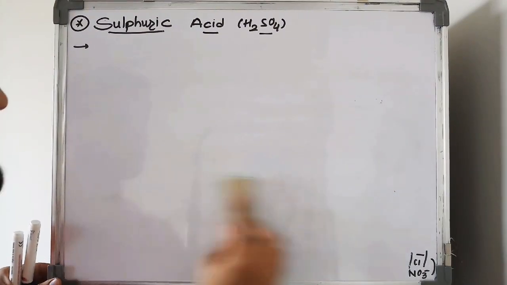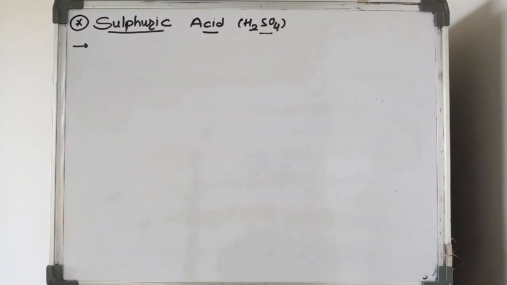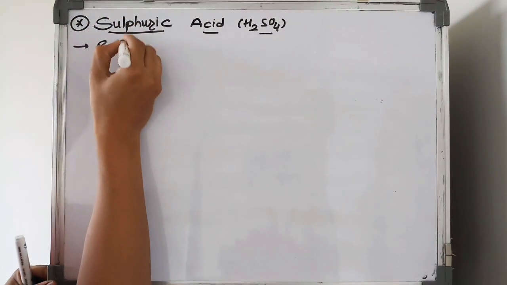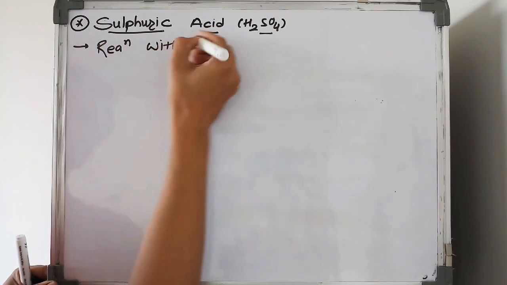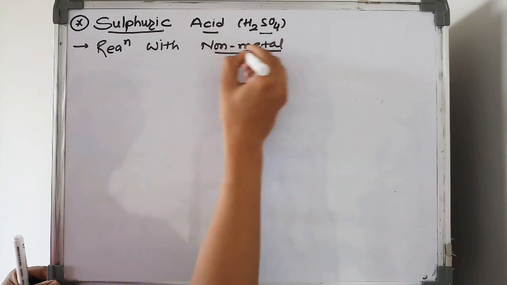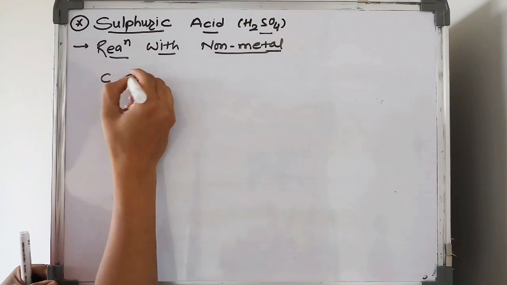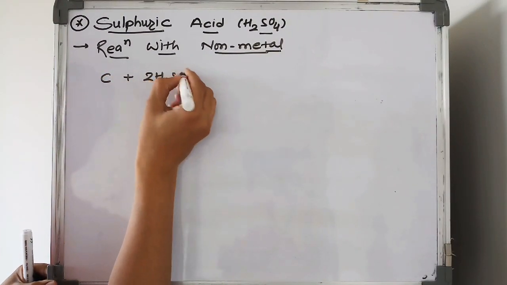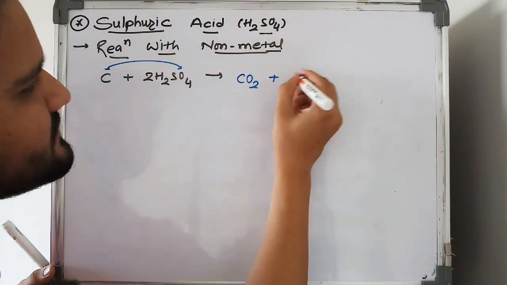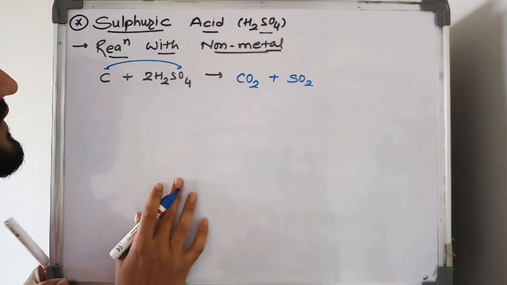Okay, and the last one is sulfuric acid on its reaction with non-metal. Sulfuric acid on its reaction with a non-metal like carbon. So the carbon on its reaction with H2SO4 gives what, student? Sulfur is going to react with this sulfur. This carbon is going to react with the oxygen and gives carbon dioxide. Sulfur is going to react with the oxygen and gives sulfur dioxide.